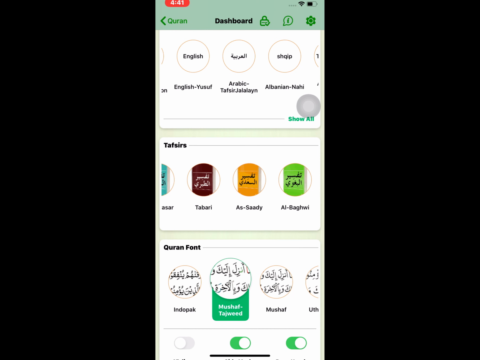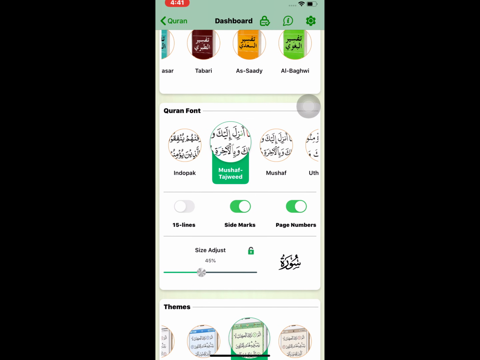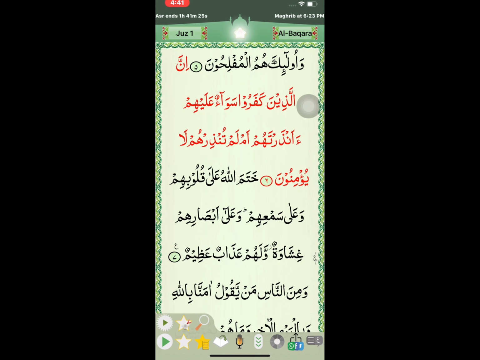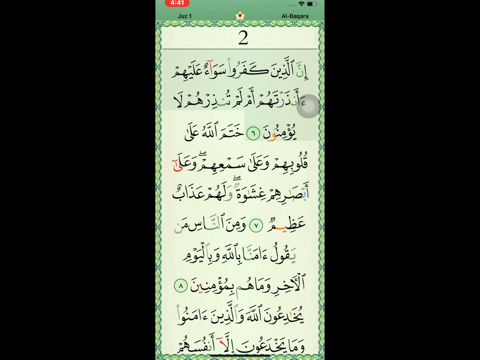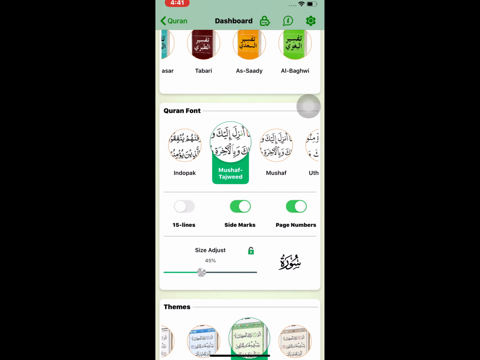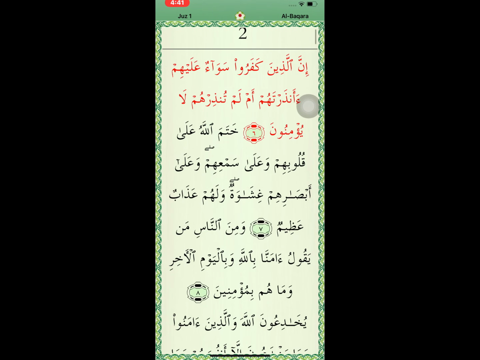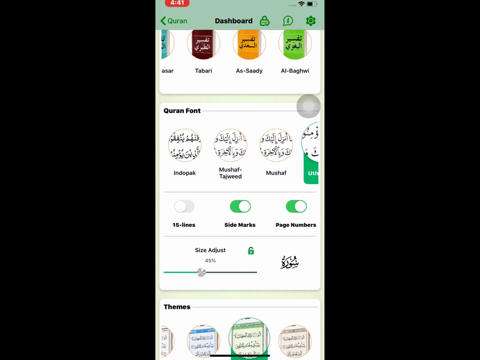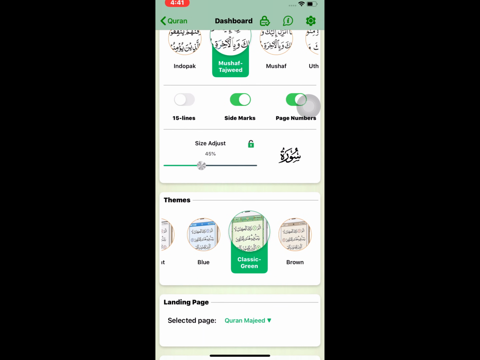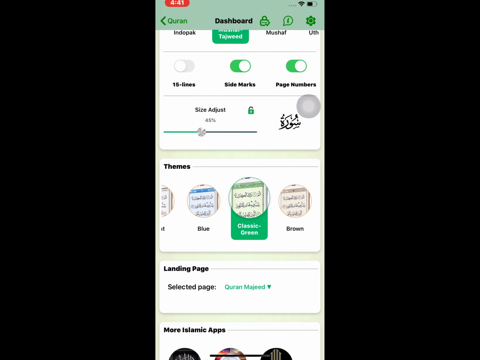The tafsir, we have high tafsir, and it also has English Uthmani, Urdu Uthmani, Ibn Kathir, Al-Muyassar, Tabari, As-Sadi, Al-Baghawi. The other thing is the Quran font, we have different fonts. As you see the font changing, the Mushaf Tajweed, and the Mushaf Uthmanic. You see that it's changing. Another thing we have is side marks, page numbers, 50 lines. A cool thing is that we can adjust the size, how much we want to adjust it. I think 45 is enough for me.